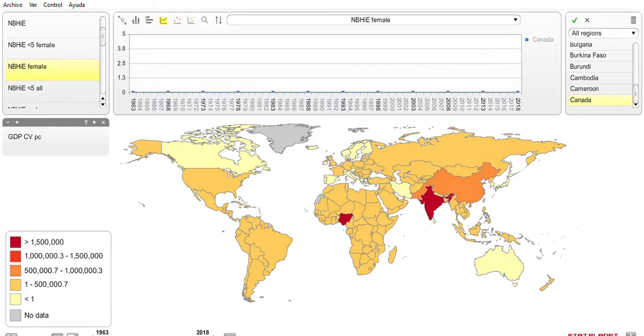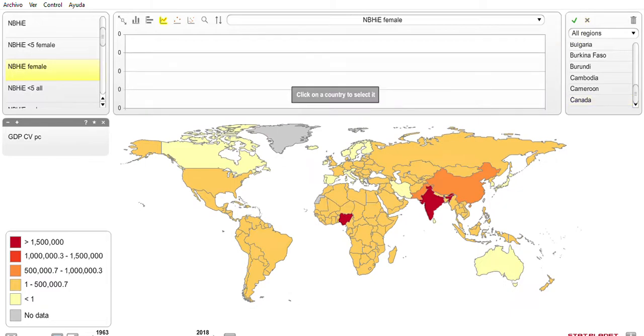So let's look now at the time map, or rather time graph, of the net burden of health inequity in women in a very similar way as we have done previously in men.